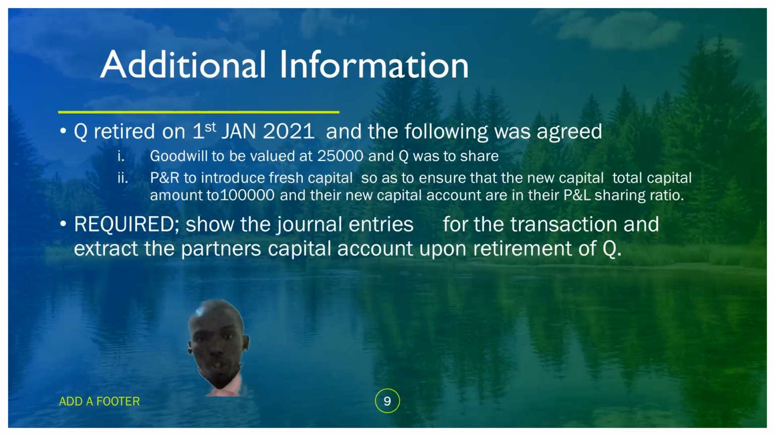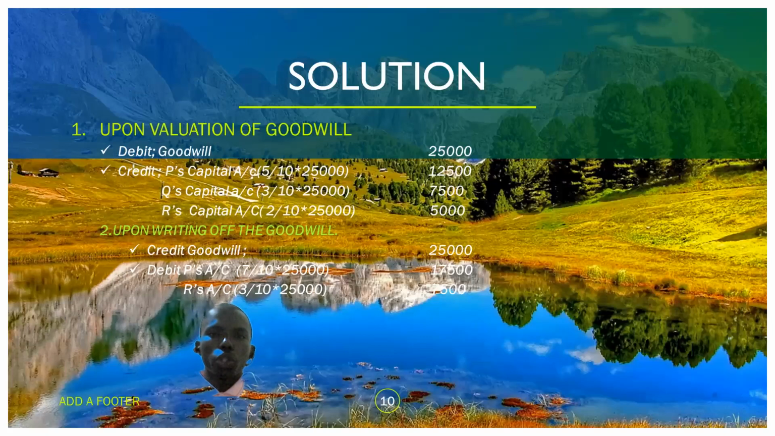Now, that was the question, but what are we required to do? We are required to show the journal entries for the transactions and extract the partners' capital accounts upon retirement of Q. Let's see how we should deal with it.